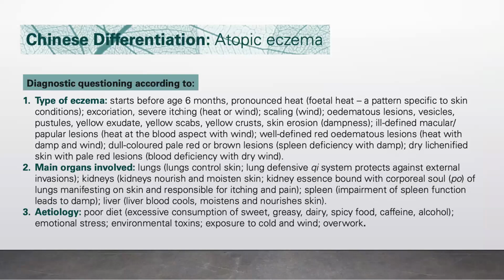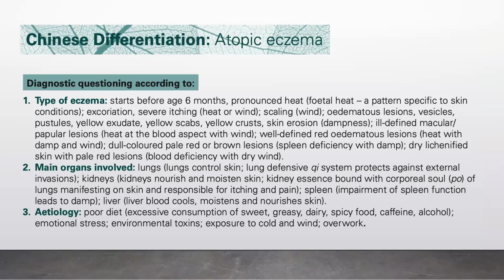caused by heat or wind, scaling, which is a wind, edematous lesions, vesicles, pustules, yellow exudate, yellow scabs, yellow crust, skin erosion. These are all manifestations of dampness, ill-defined macular or papular lesions, heat at the blood aspect with wind, well-defined red edematous lesions. There is heat with damp and wind, dull-colored pale red or brown lesions, spleen deficiency with damp, dry lichenified skin with pale red lesions, blood deficiency with dry wind.